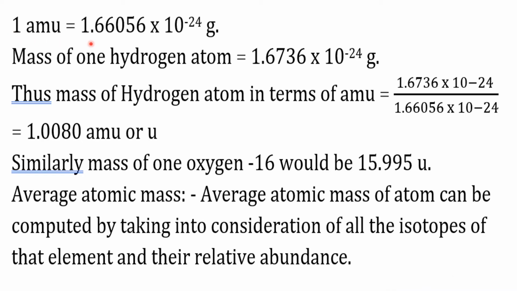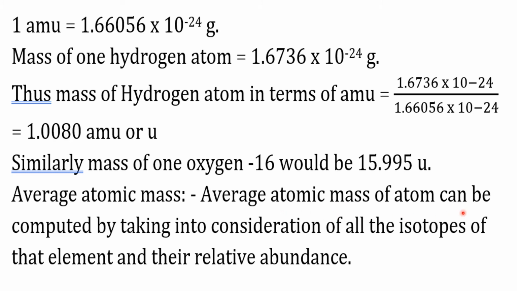One atomic mass unit is equal to 1.66056 × 10^-24 grams, and mass of one hydrogen atom is equal to 1.6736 × 10^-24 grams. Thus, mass of hydrogen atom in terms of AMU is equal to 1.0080 AMU or units. Similarly, mass of one oxygen atom, that is O16 isotope, would be 15.995 units.